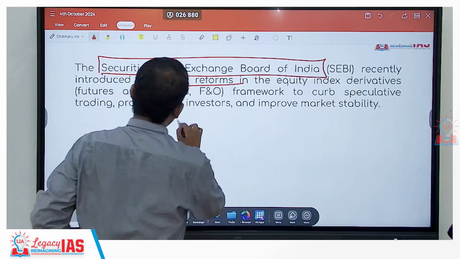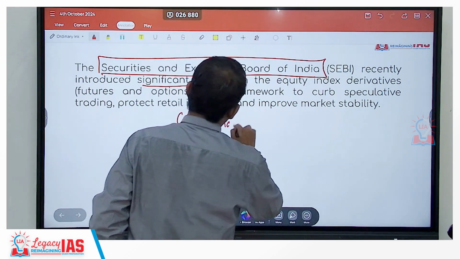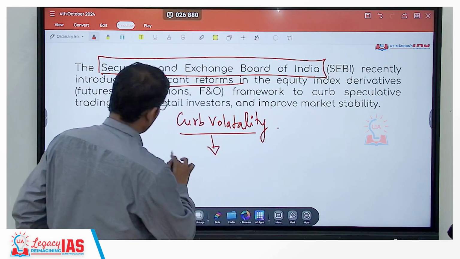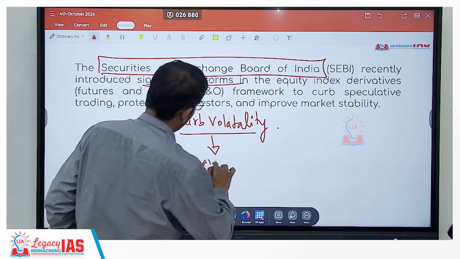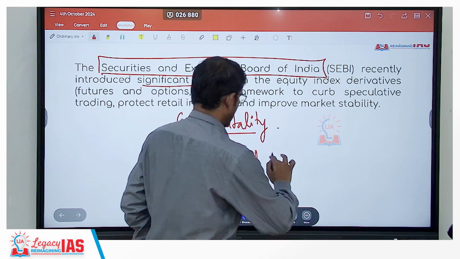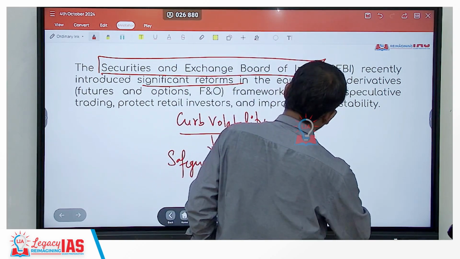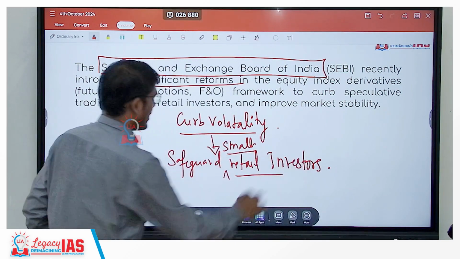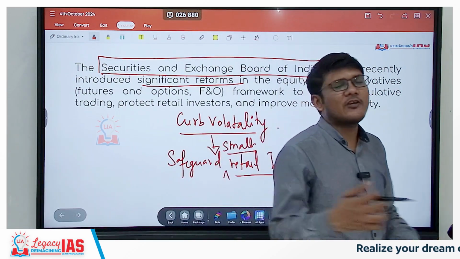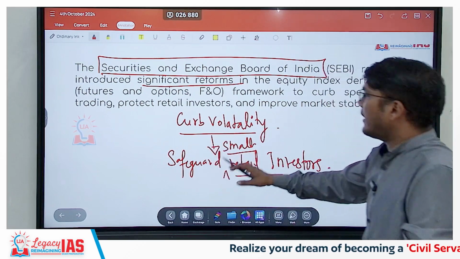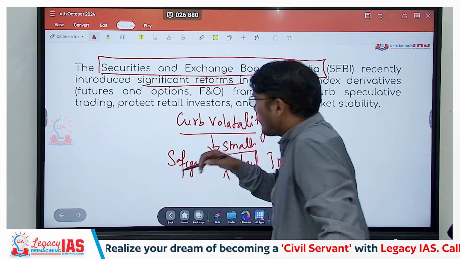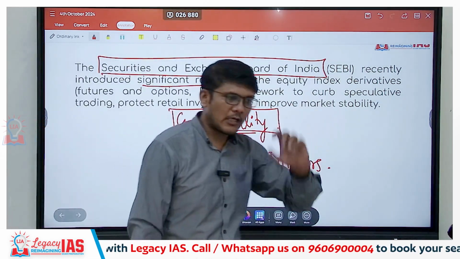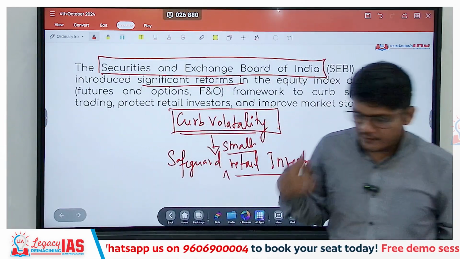So, by curbing the volatility, they are trying to specifically safeguard retail investors. See, who are retail, small, in fact, you can say small retail investors. So, who are retail investors? Individual investors, generally they invest very small amounts. So, the small retail investors need to be protected, and they can be protected when SEBI addresses the volatility issue. So, they have come up with certain reforms which will curb that and help the retail investors.